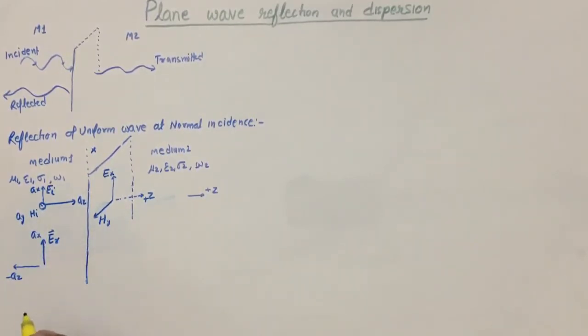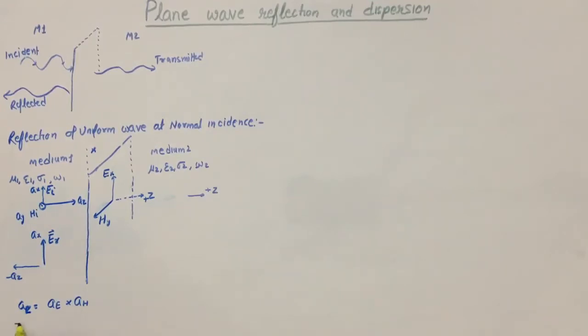Then following the cross rule, we know that AZ is equal to AE cross AH. If this direction is fixed and the propagation is minus, then it must be minus.